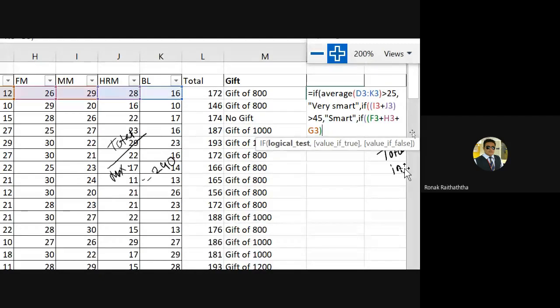Now this three individual marks we had, this 3 shall be more than what? Total of these 3 shall be more than 70,